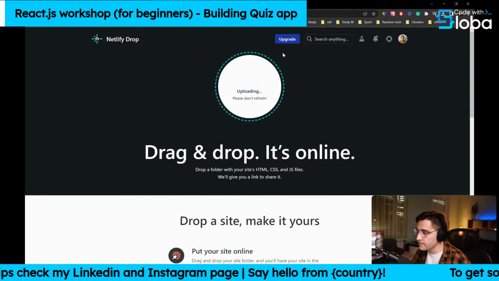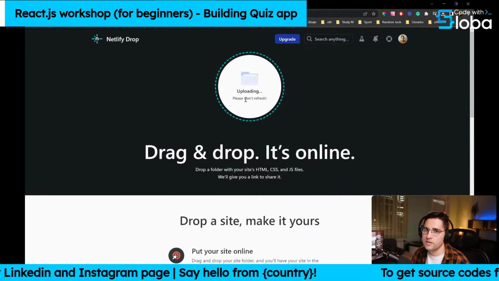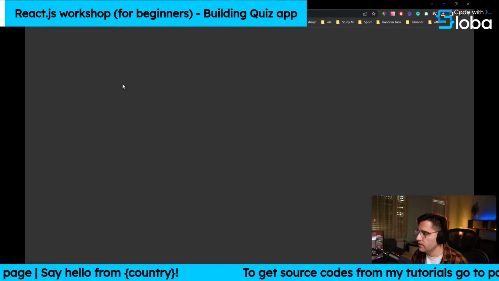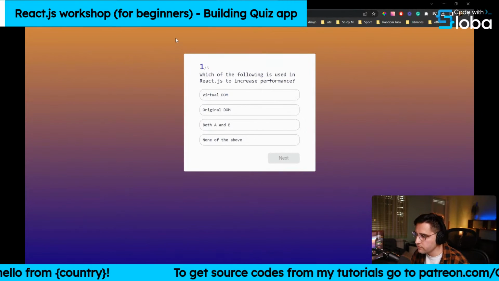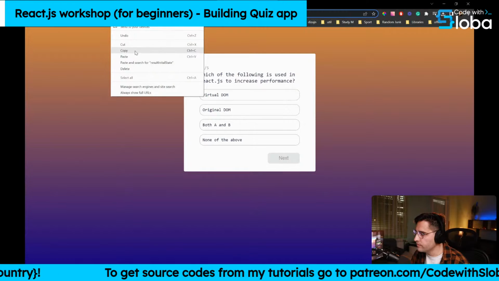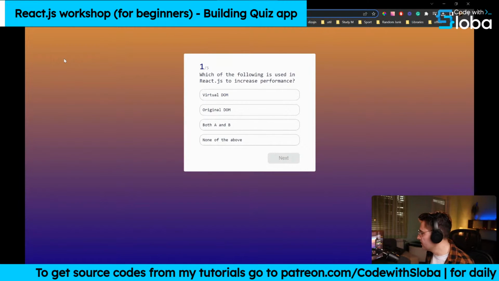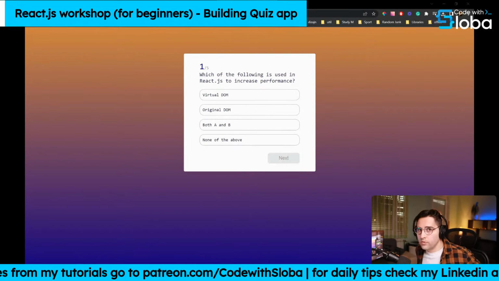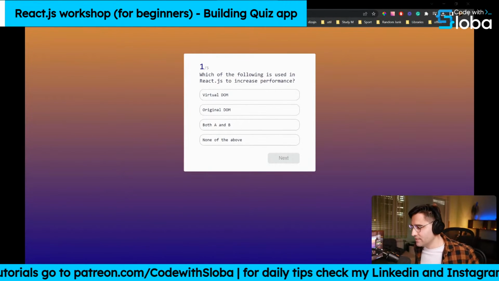Wait for a couple of seconds. It's uploading. It should be very fast because this is a very lightweight component, and we get a new file. If we click on it, new URL, we get our component live, up and running. I will just paste it in chat so you guys can play around if you want as well. If you have coded along with me, please share your links. I would like to see it.